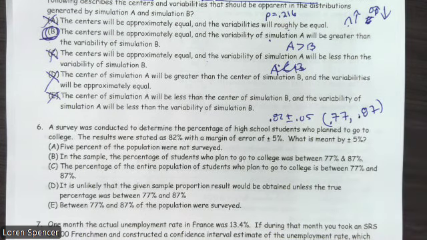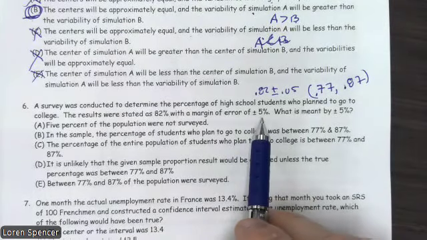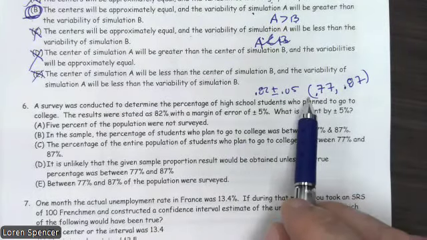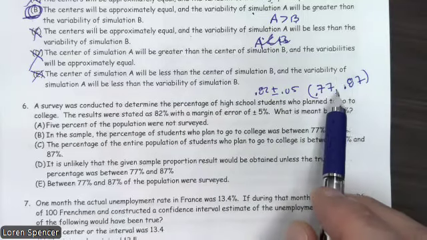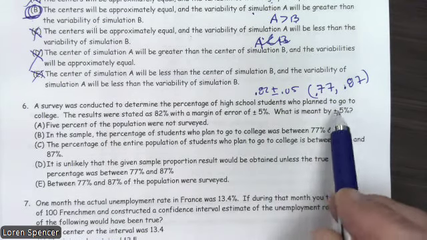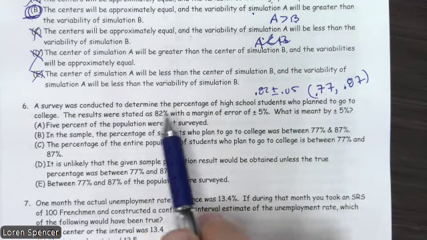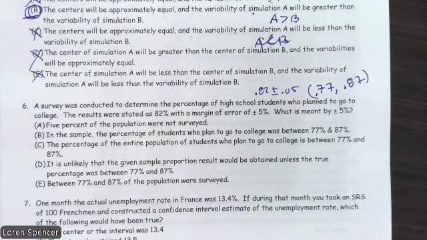All right. So the margin of error says how far we are. It gives us where we think it's going to lie. So given our center point, and our center point is 82, we don't think it's going to be lower than 77 or higher than 87.